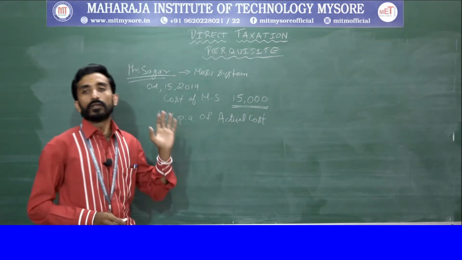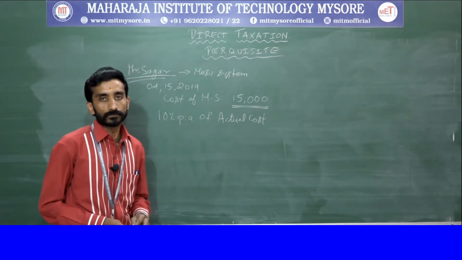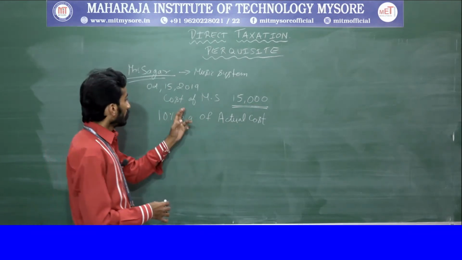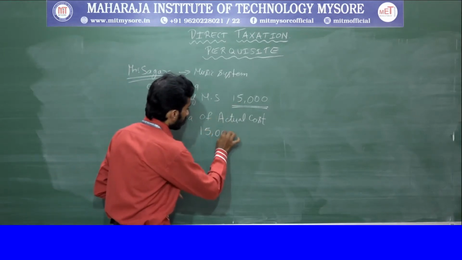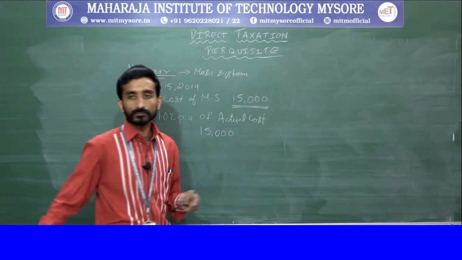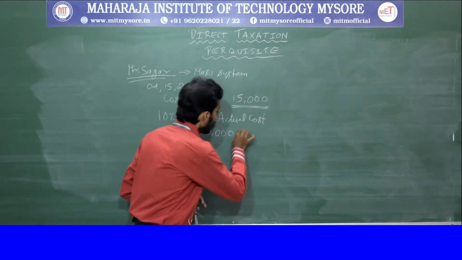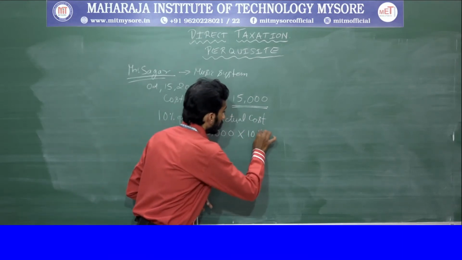That will be the value of perquisite. Clear? In this case, actual cost is 15,000, into 10%.